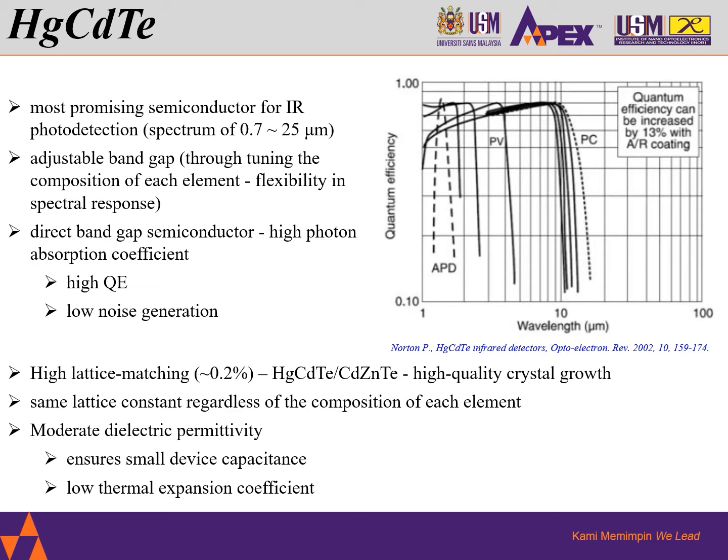In fact, it is the only material that has nearly the same lattice constants regardless of the composition of each element. Moderate dielectric permittivity ensures small device capacitance, and low thermal expansion coefficients ensure the device stability itself.